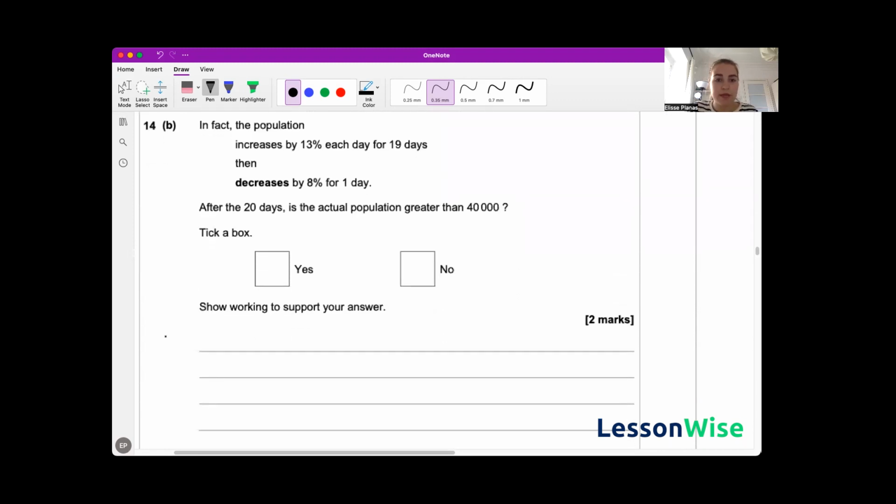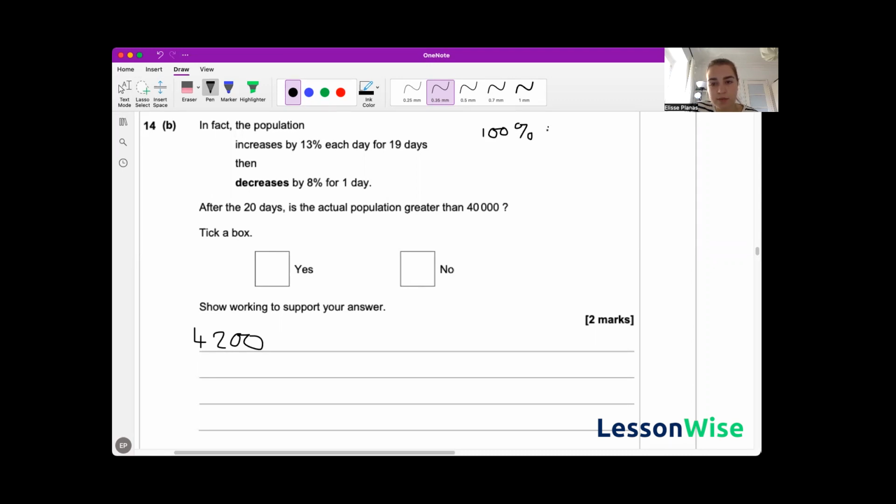Part B. In fact, the population increases by 13% every day for 19 days, then decreases by 8% for 1 day. After 20 days, is the actual population greater than 40,000? So what we're going to do is the exact same, but we've got to do two calculations now. So again, we've got original population of butterflies, 4,200, increases by 13% for 19 days.